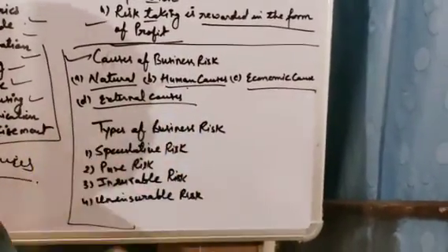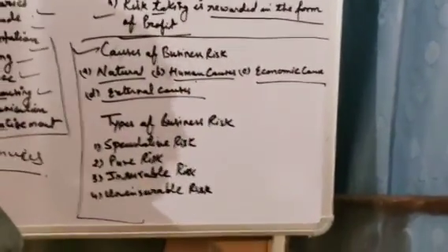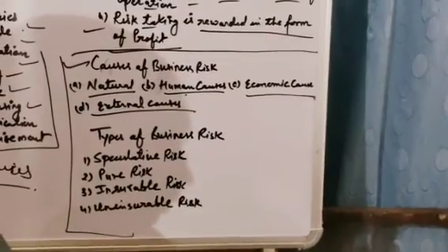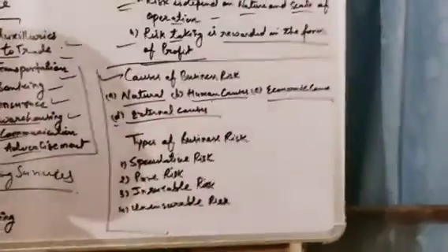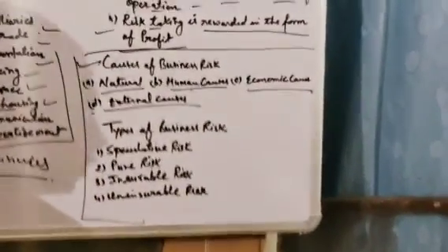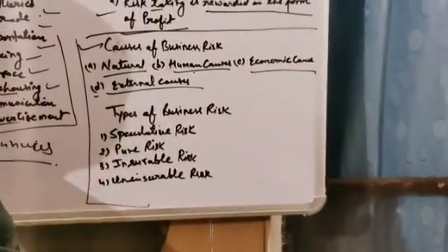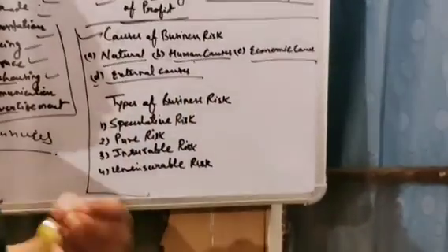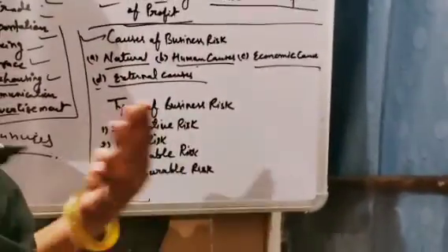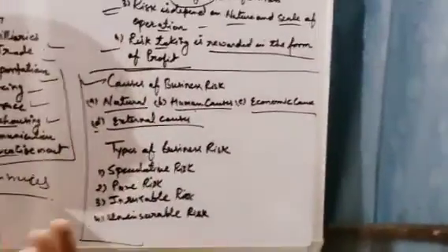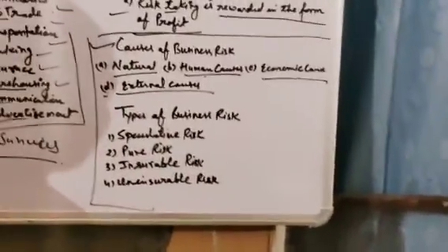All these are part of external causes which are not in your control, not in your hand. But you can minimize it by your proper planning, by changing your policies, by flexibility you can reduce it, but you can't remove it totally. So these are the causes of risk.